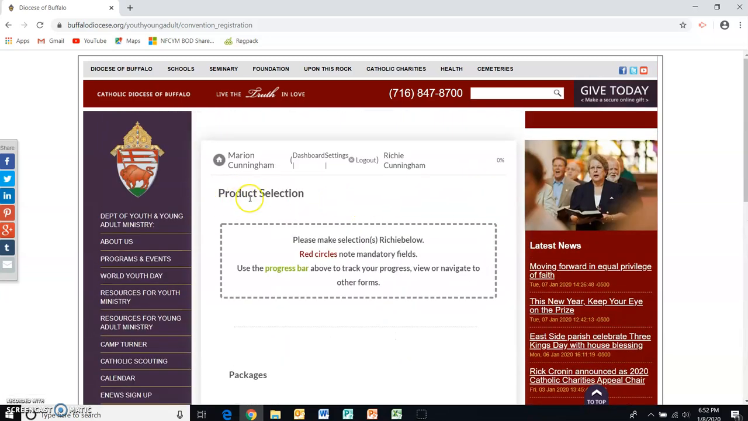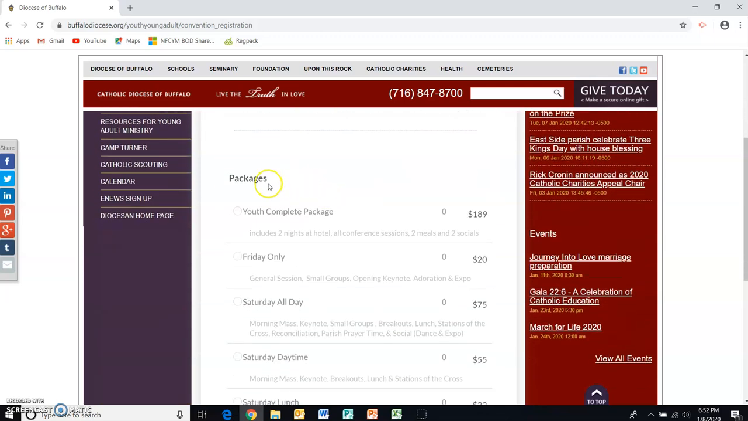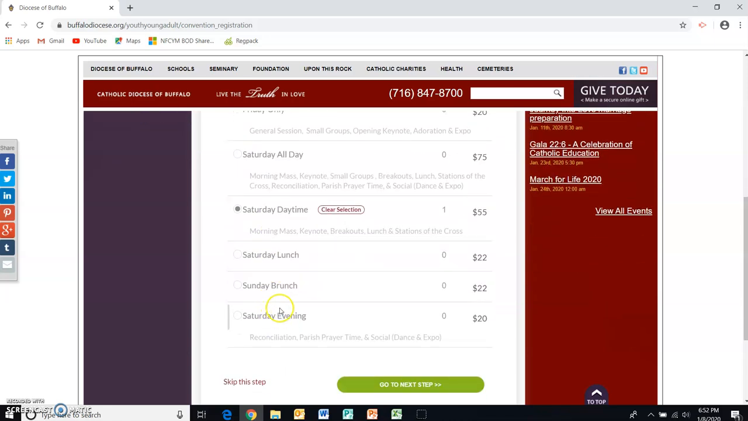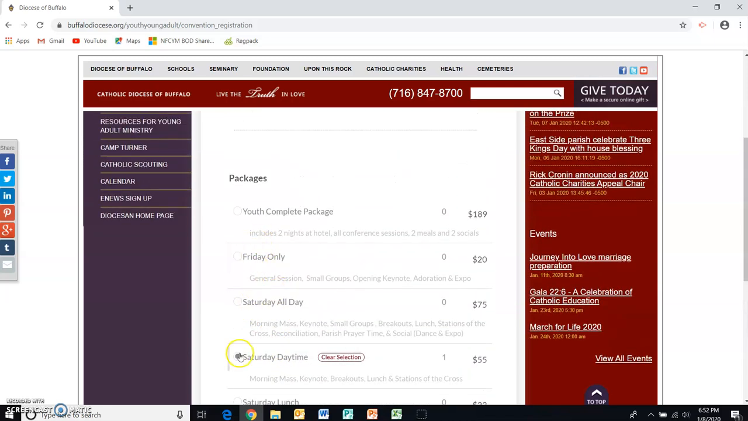Our next page is product selection. This is where a parent will select what package their child is going to attend for. So Richie is coming for the complete youth package, which you see includes 2 nights at the hotel and all the sessions, etc. Now, some teens only come maybe for Friday, or a lot of teens come for Saturday for the daytime. There are other options of partial packages, so make sure that your parents know which one they should be registering their teens for.